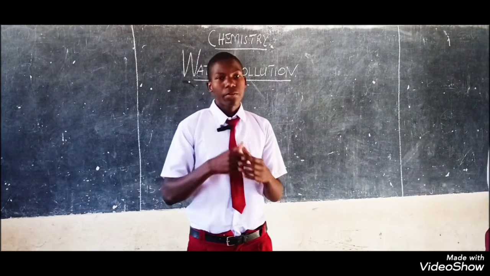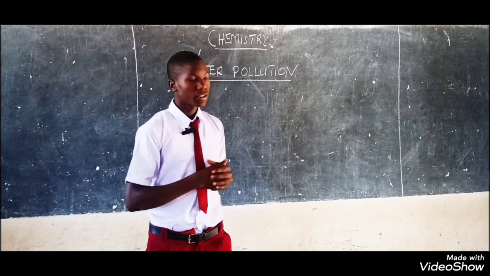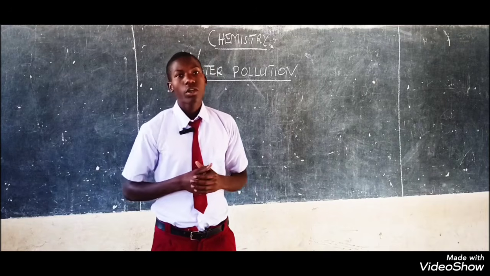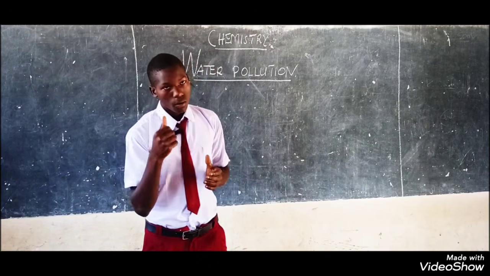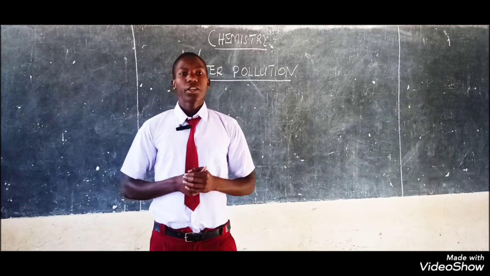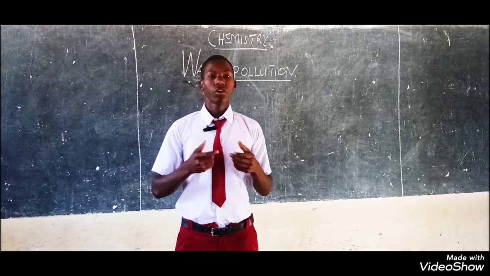The following are the preventive and remedial measures of water pollution. Firstly, all instruments of communication should be used to educate people about the importance of protecting the environment. Secondly, radioactive waste should be buried deep in land and not in the ocean.